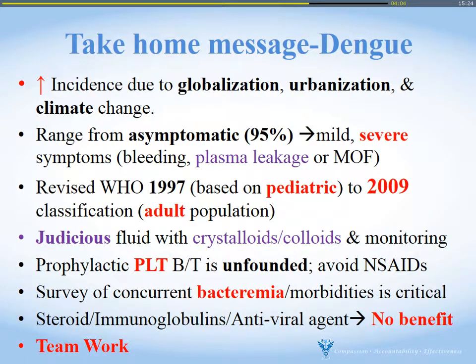The WHO classification was revised from 1997, based on pediatric patients, to 2009, based on adult patients, and there has been a population shift from pediatric to adult recently, in my personal experience.